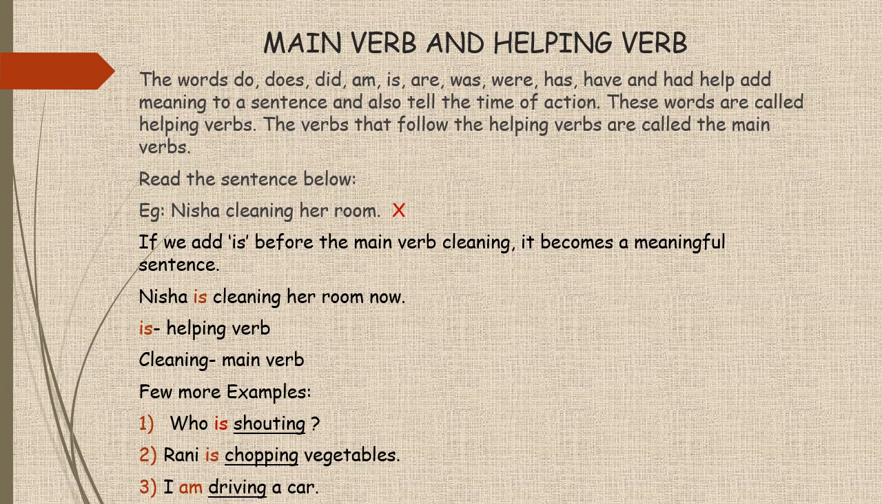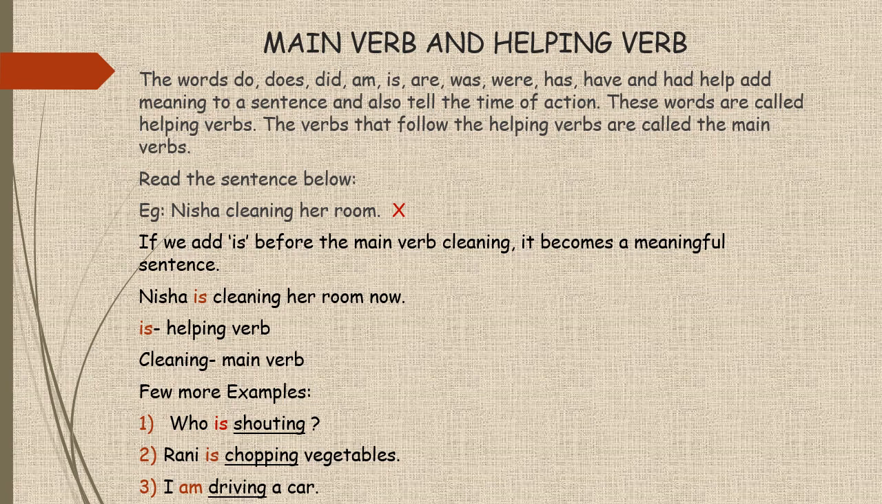Finally, we move on to main verb and helping verb. The words do, does, did, am, is, are, was, were, has, have, and had help add meaning to a sentence and also tell the time of action. These words are called helping verbs. The verbs that follow the helping verbs are called the main verbs.